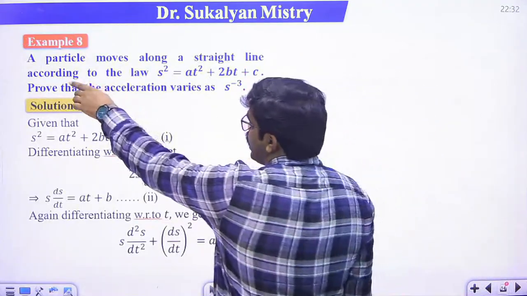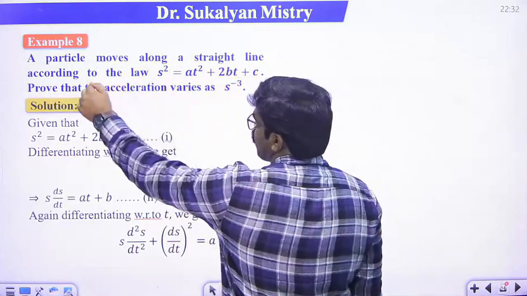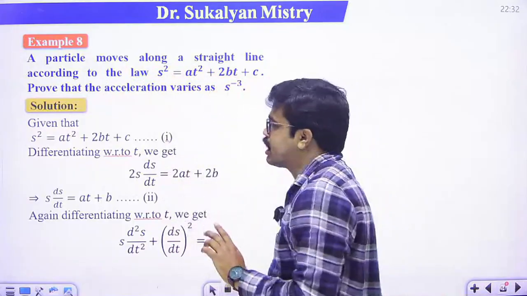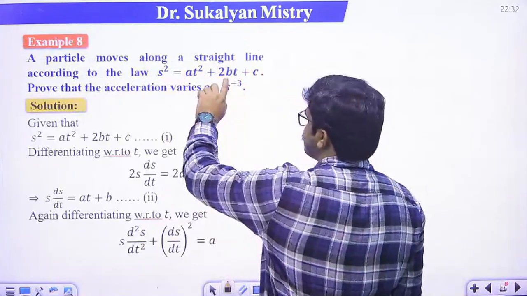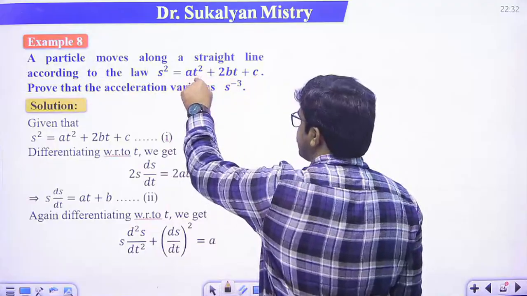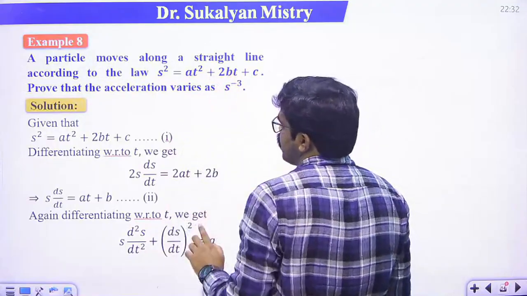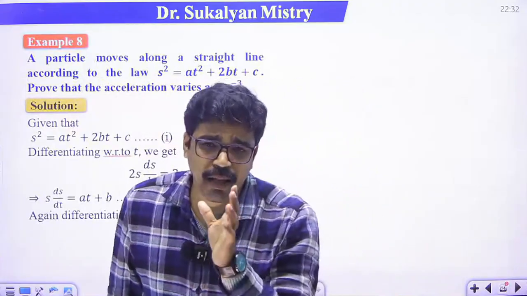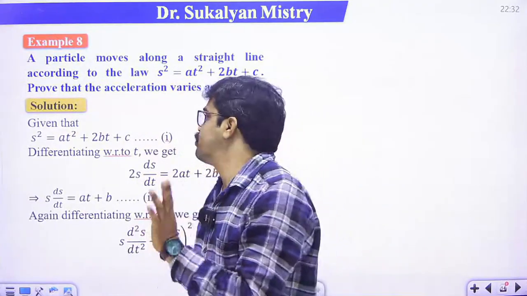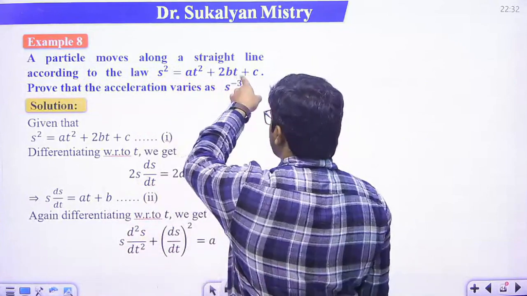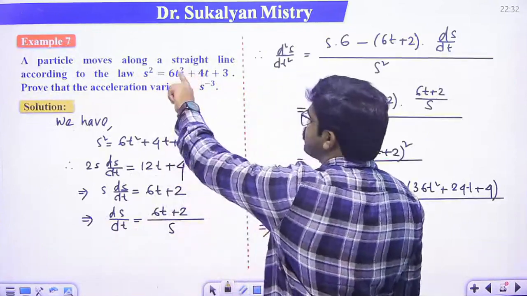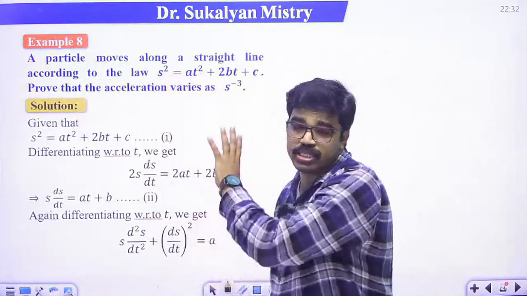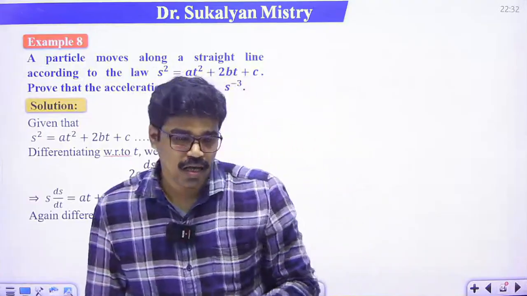Same problem. A particle moves along a straight line according to the law s square is equal to at square plus 2bt plus c. Here I have just changed the constants from 6, 4. Prove that the acceleration varies as s to the power minus 3. Same problem, at square plus 2bt plus c, but there it was given 6t square plus 4t plus 3. Solve it the same way. So this is your assignment. Okay, clear?